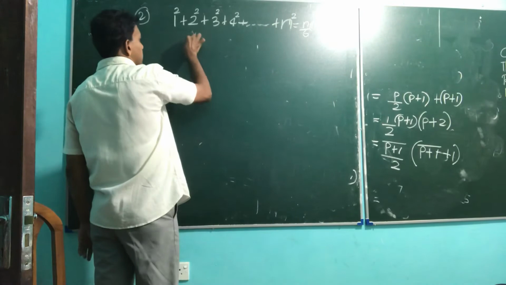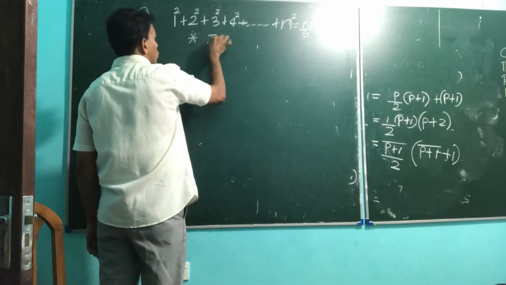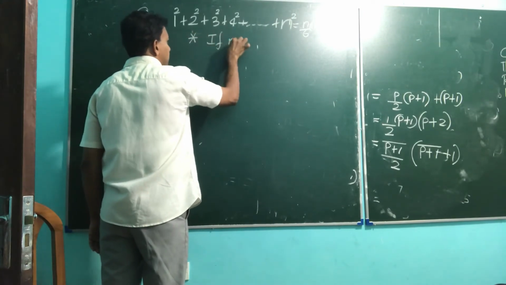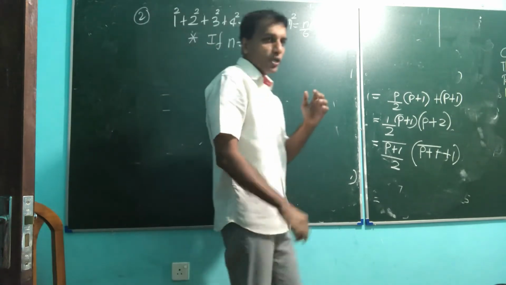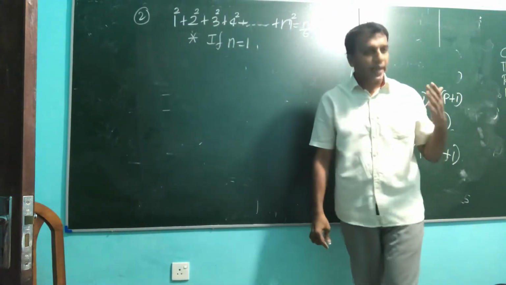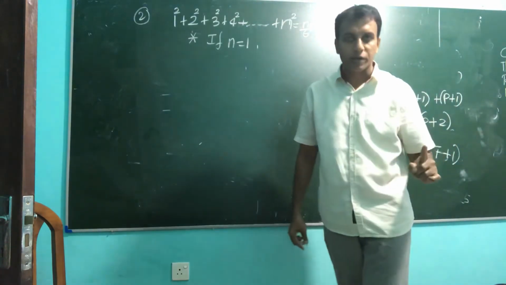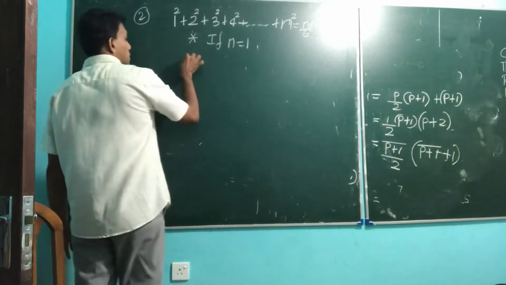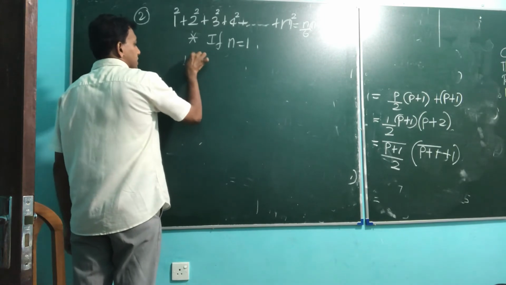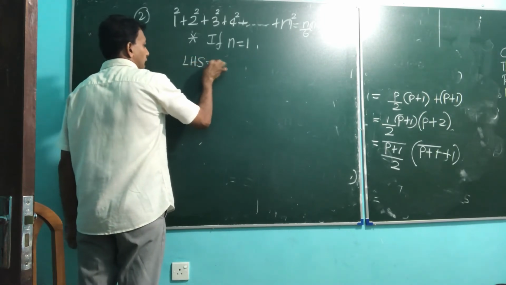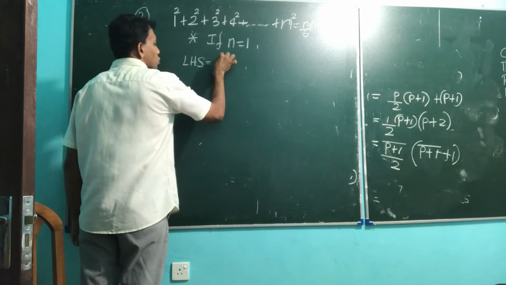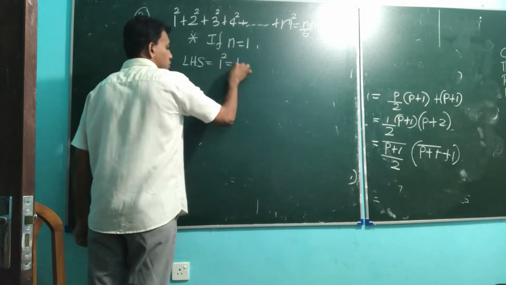Very first point, if n equal 1, show the statement is true for n equal 1, right? First number, n is 1 means first number. So what is that? LHS, left hand side, 1 square, no doubt that is 1.